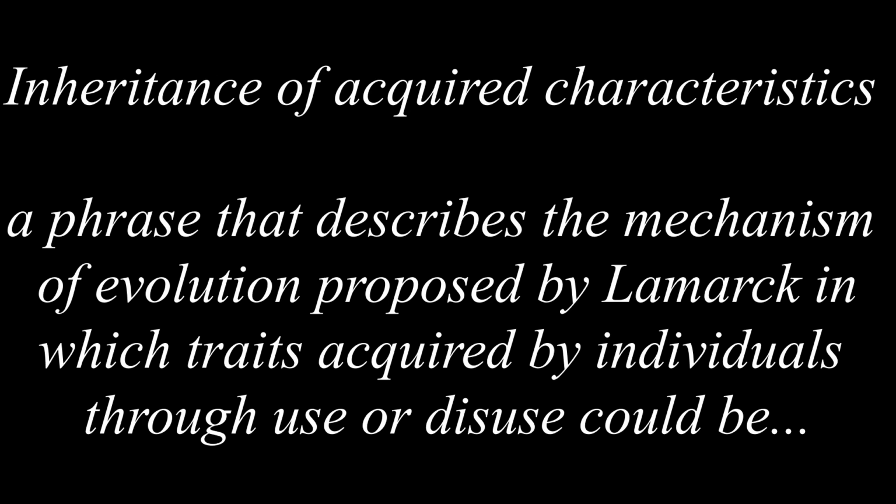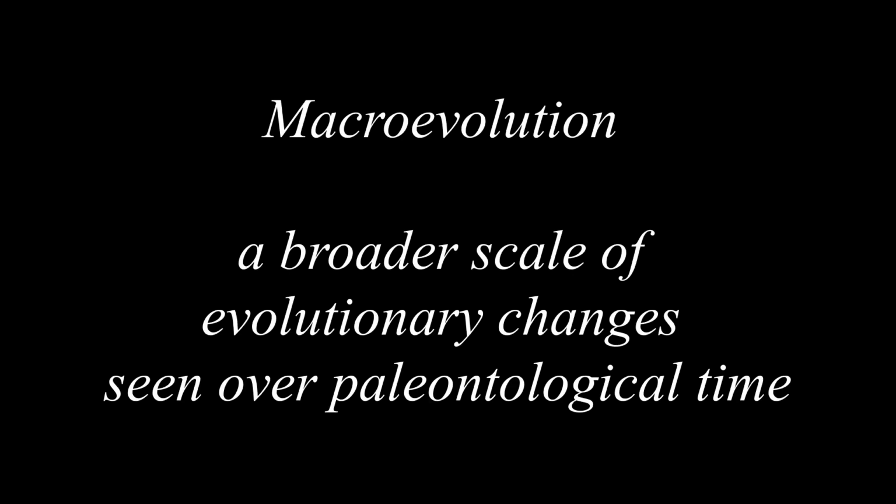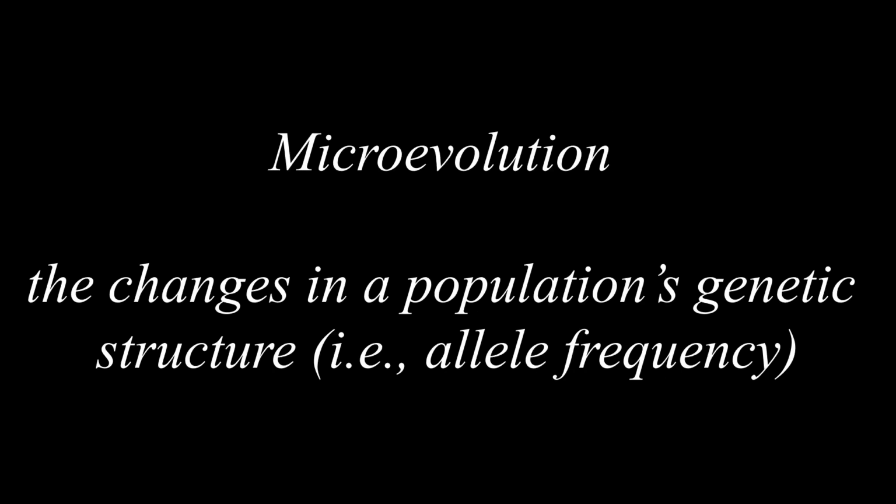Inheritance of acquired characteristics, a phrase that describes the mechanism of evolution proposed by Lamarck, in which traits acquired by individuals through use or disuse could be passed on to their offspring, thus leading to evolutionary change in the population. Macroevolution, a broader scale of evolutionary changes seen over paleontological time. Microevolution, the changes in a population's genetic structure, that is, allele frequency.